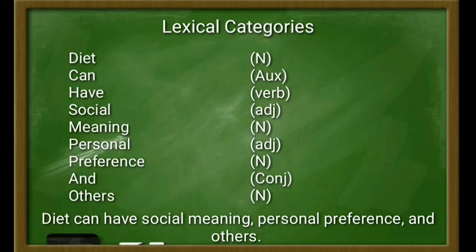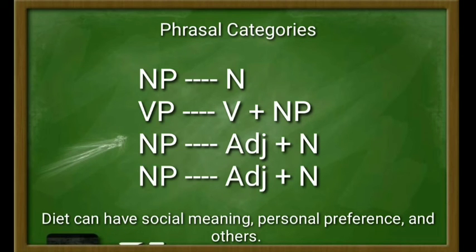And then the last word here is others, which is a noun and it is also open categories. It can be proven by morphological frame. The others here consists of noun plus plural morpheme. And then the syntactical frame here is, for example, like the others, that it consists of determiner plus noun. And then we're gonna jump into the analysis of phrasal categories.